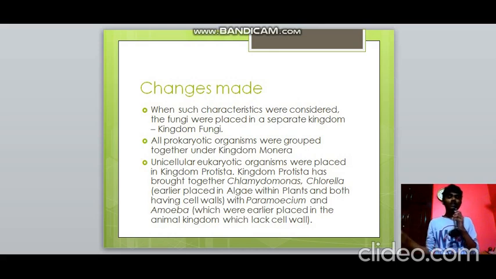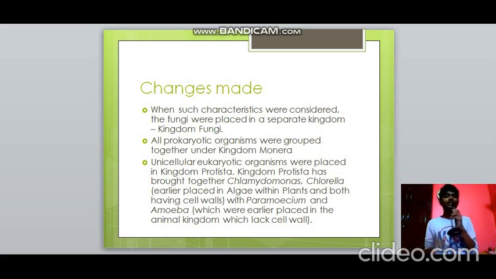Unicellular eukaryotic organisms were put under Protista, and all the prokaryotic organisms like bacteria were put under kingdom Monera. Okay, so kingdom Protista has now brought together Chlamydomonas and Chlorella. All these were placed in algae within plants because they had cell walls, but now they are not there. Instead, they are in the Protista kingdom.